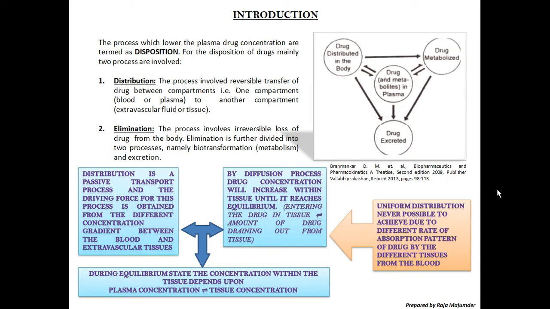In this case, look at my cursor that I am showing. Here I am showing the disposition. First I have written that the process which will lower the plasma drug concentration is termed disposition. Disposition itself, you can easily gather the knowledge about what it is trying to indicate. Disposition, when the position is going to be dislocated, that is called disposition in short. So disposition occurs actually in the distribution part. Why is this disposition occurring?